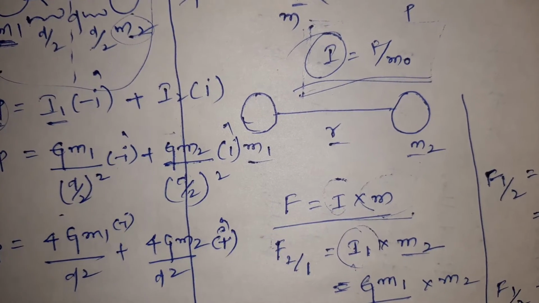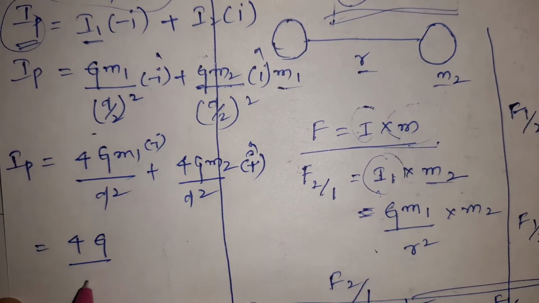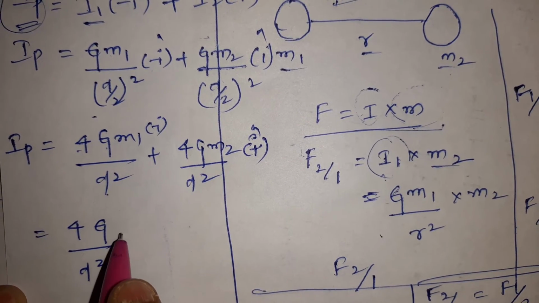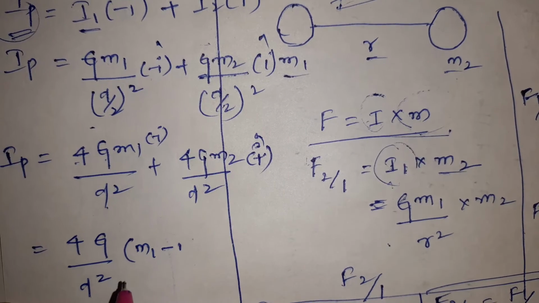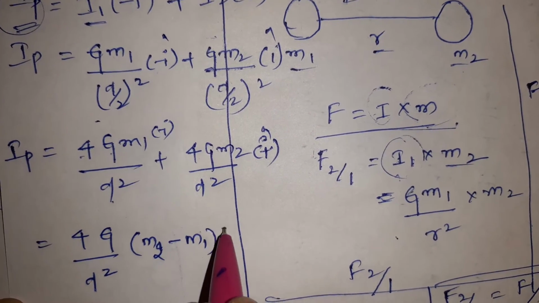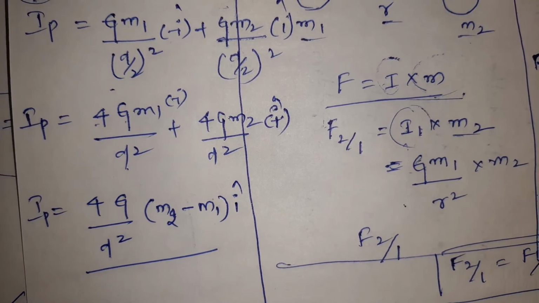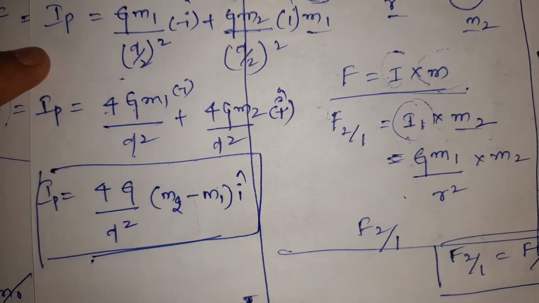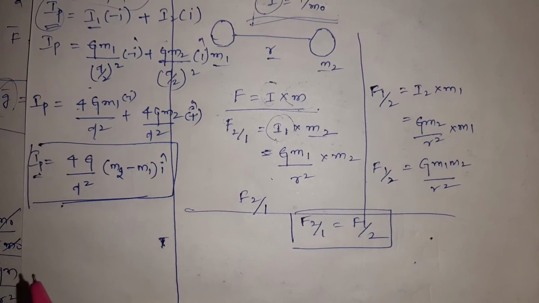If we take common 4G by d square, we get m2 minus m1 into I cap, right? This is the intensity at point P. We have seen the intensity at point P.